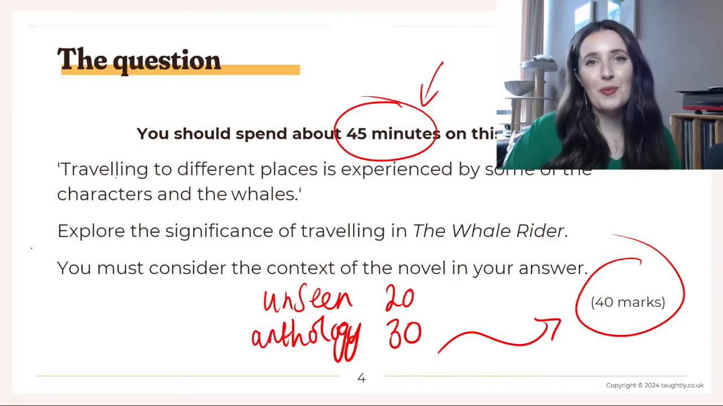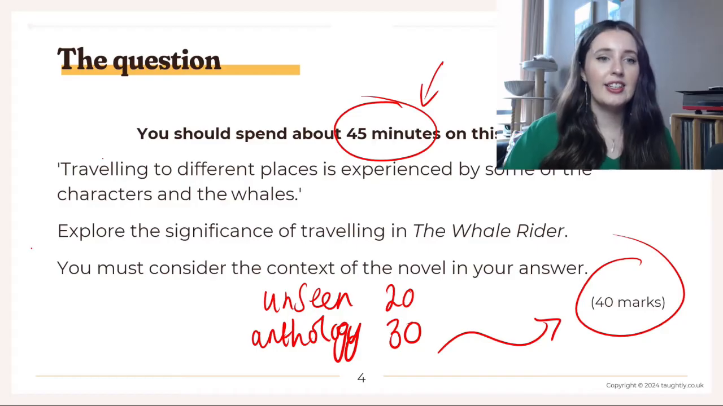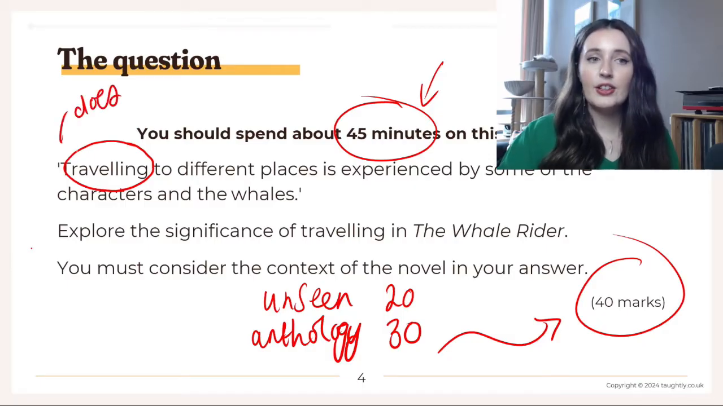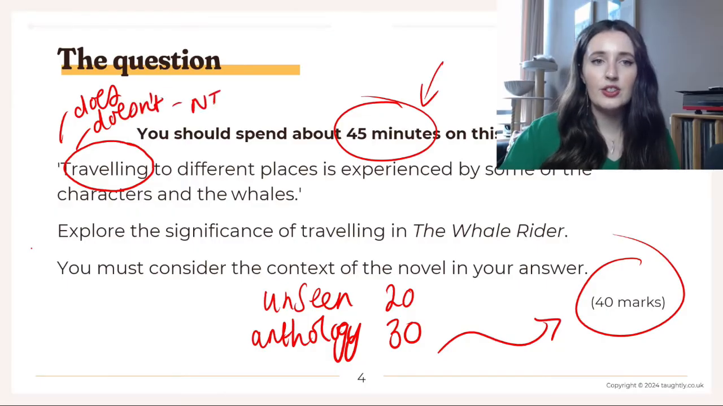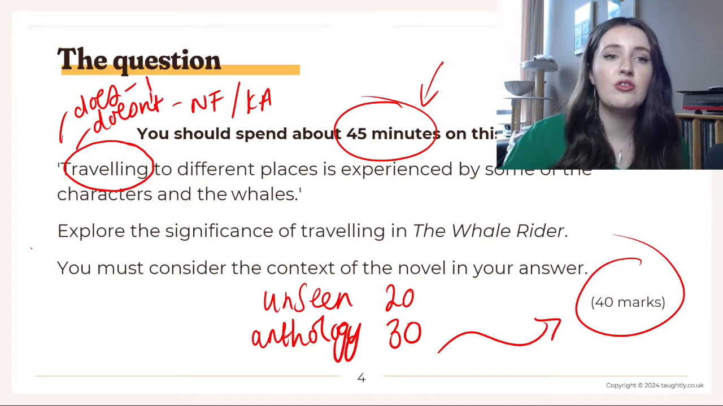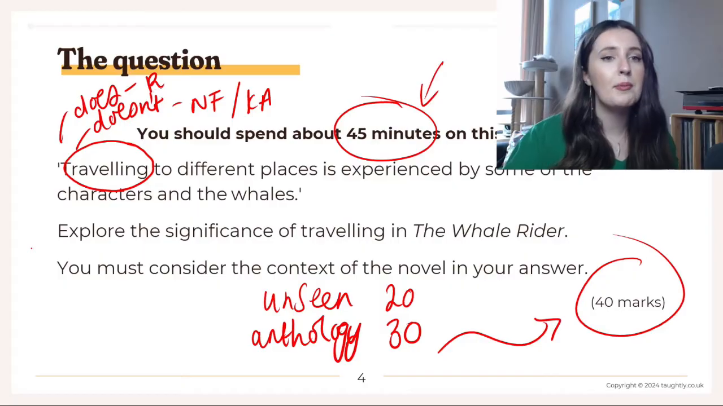So now we need to unpick what the question is actually asking us. We've got this phrase here, travelling to different places. So we could think about who does travel and who doesn't. Who doesn't travel? Well, Nanny Flowers doesn't often travel and Koro Apirana often doesn't travel. Who does travel? The most obvious one to me is Rawiri when he goes to Australia and Papua New Guinea.